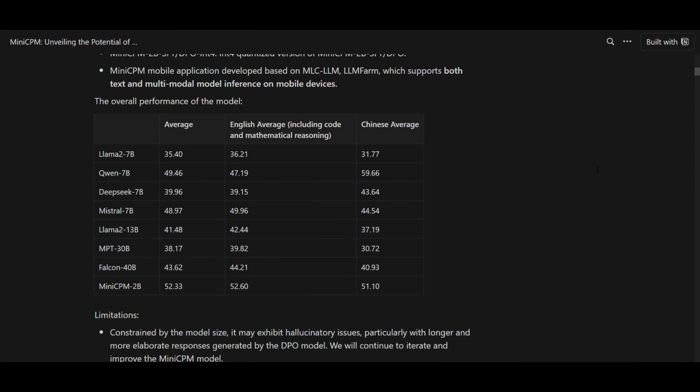Here is an evaluation benchmark sheet, which is showcasing how well this model does in comparison to all of these other models in the 7 billion parameter range, all the way up to 40 billion, which is Falcon's model. And we can see that it's able to outperform all of it. And in this category, which focuses on English average, including code and mathematics, it does quite good in comparison to these other larger models.